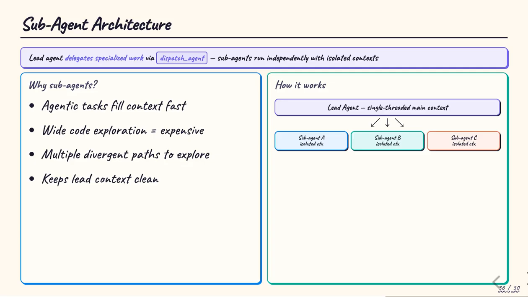The primary motivation is context isolation. Agentic tasks, especially wide-scale code exploration, fill the context window rapidly. By delegating to a subagent, the lead agent keeps its own context clean while the subagent handles the heavy lifting in isolation. The subagent completes its task and returns a summary to the lead. Multiple subagents can run in parallel, exploring different solutions simultaneously. This architecture is what enables Claude Code to handle genuinely complex engineering tasks that would exhaust a single context window.